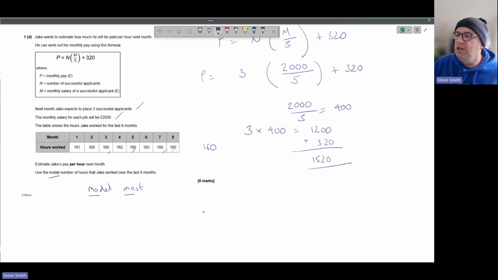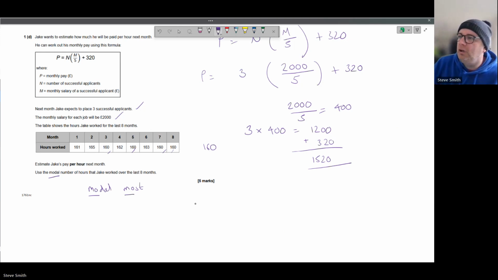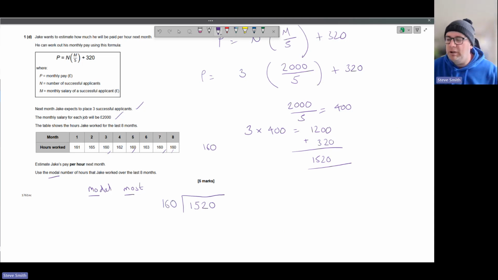So 160. And what's this one? Oh no, I haven't lost it. That's the total amount they earn. I'm thinking where we got that number from. Okay, so he's going to get paid 1520 divided by 160.